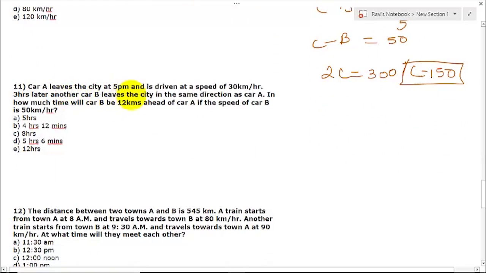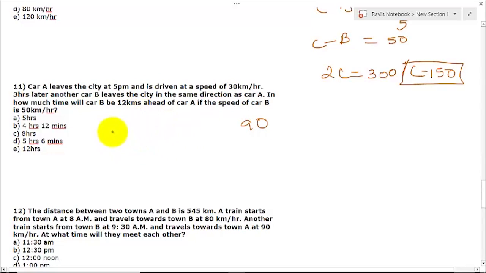So let us go to question number 11. Car A leaves the city at 5 p.m. and it is driven at a speed of 30 km per hour. 3 hours later, another car B leaves the city in the same direction as A. In how much time will car B be 12 km ahead of car A? The speed of car B is 50 km per hour. So B is going 3 hours later. In 3 hours, car A will travel 90.